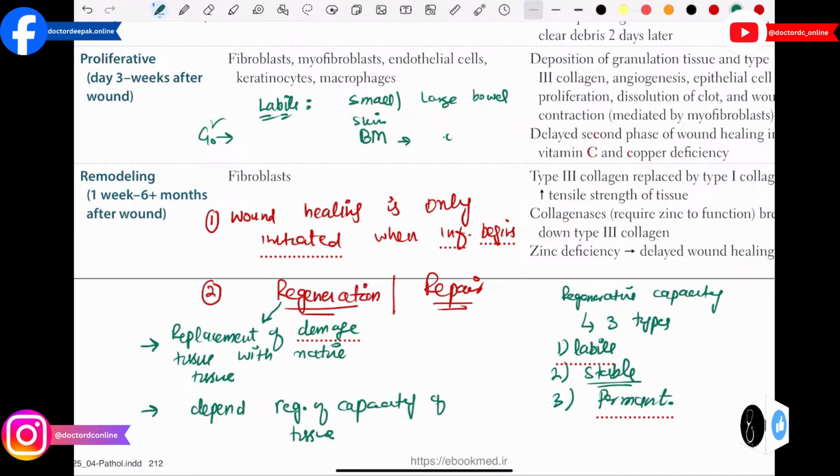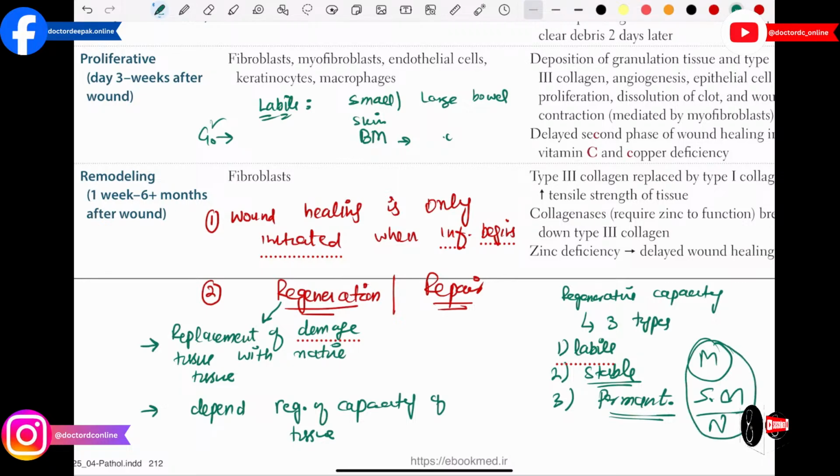Then you have to understand the definition of permanent tissue. These are those tissues which don't have regenerative capacity. If the tissue gets damaged, it will not recover. So what are the examples? Your myocardial muscle, skeletal muscle, and neurons. All these are examples of permanent tissue.